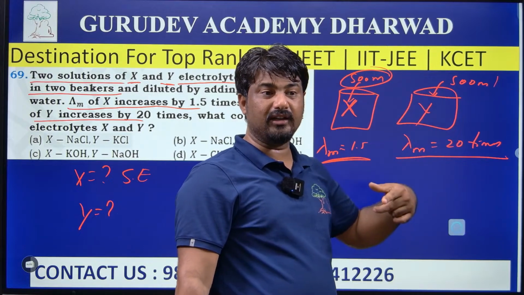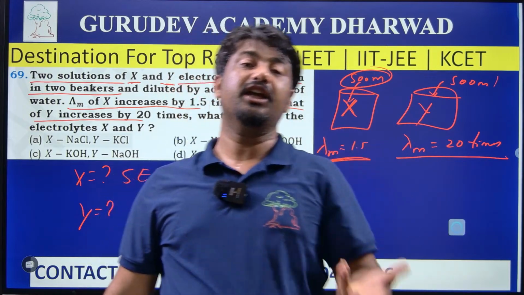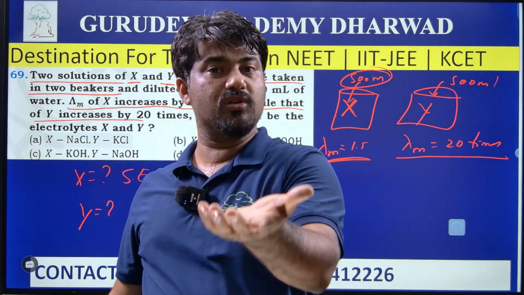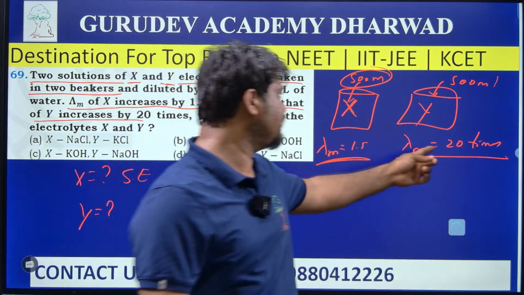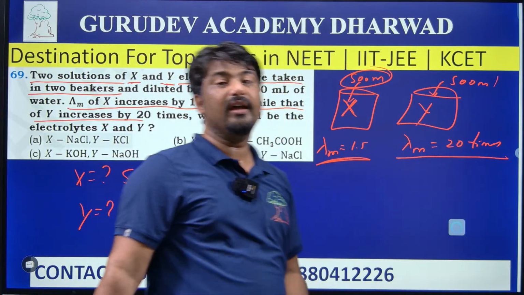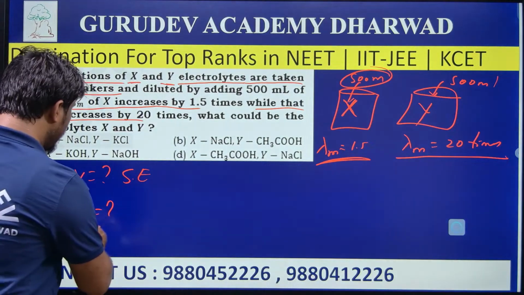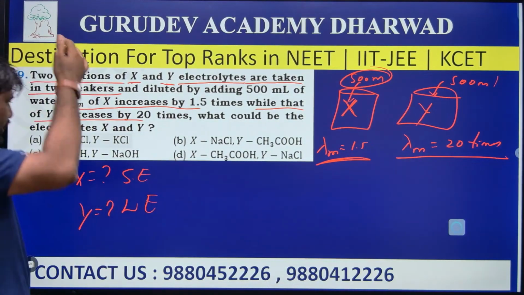On addition of water, ionization increases. As ionization increases, the number of ions increases, and as the number of ions increases, lambda m also increases. That is why I am saying Y should be a weak electrolyte. Yes, find the answer now.